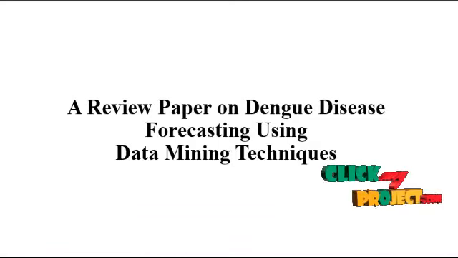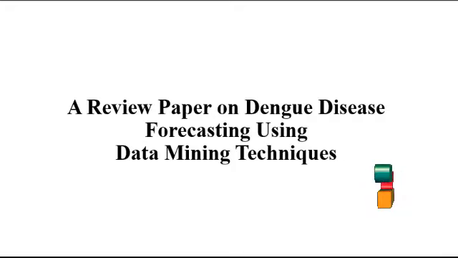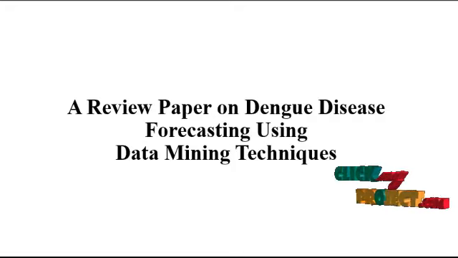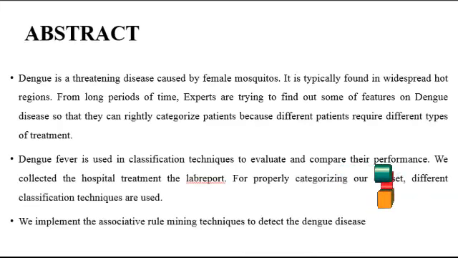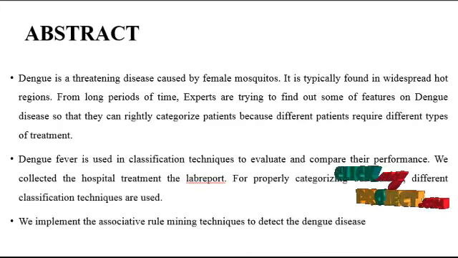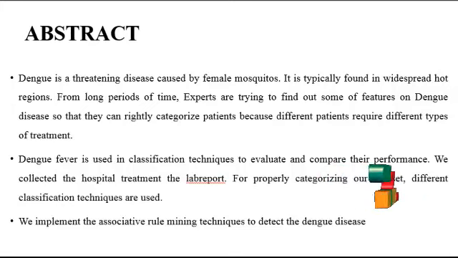Our project title is a review paper on dengue disease forecasting using data mining techniques. It is our project abstract. Dengue is a threatening disease caused by female mosquitoes. It is typically found in widespread hot regions.